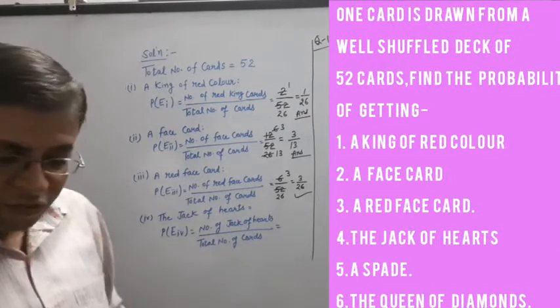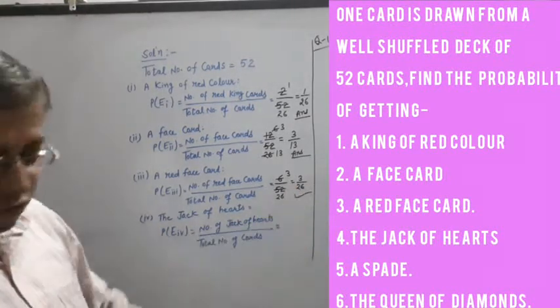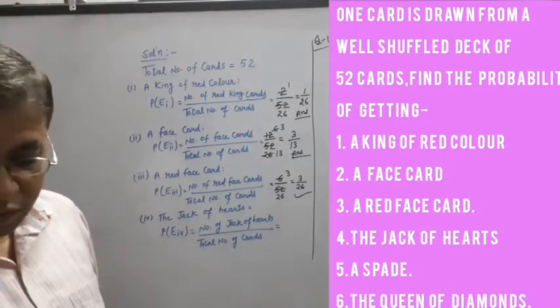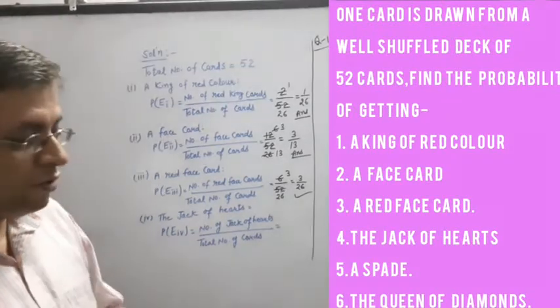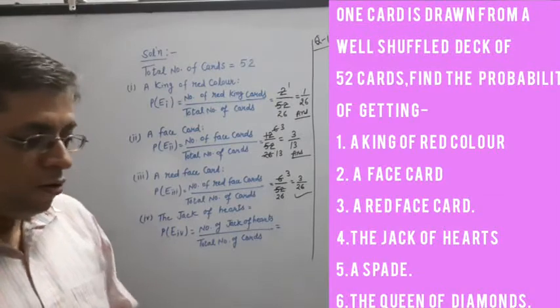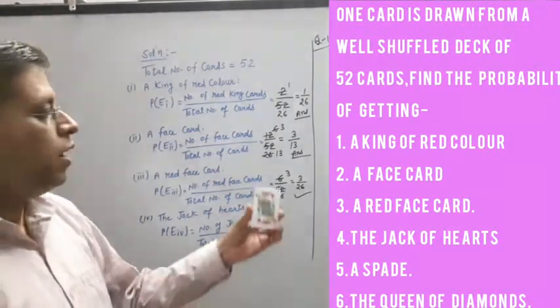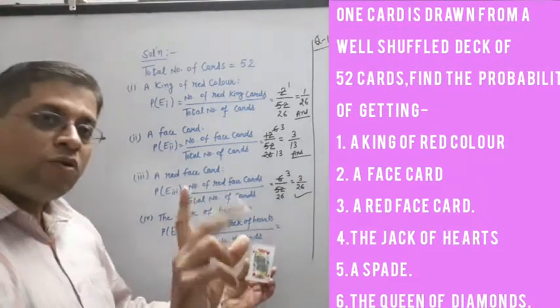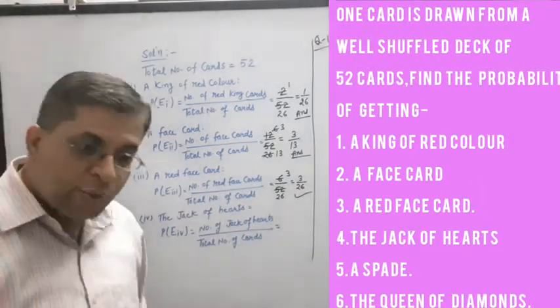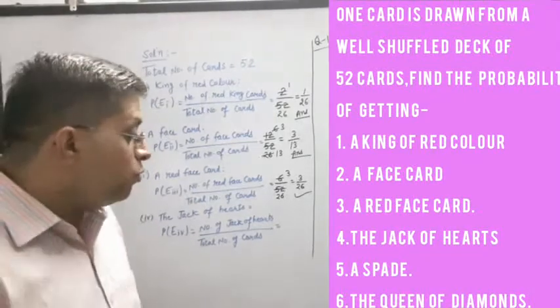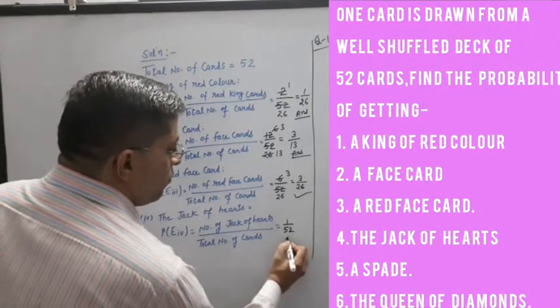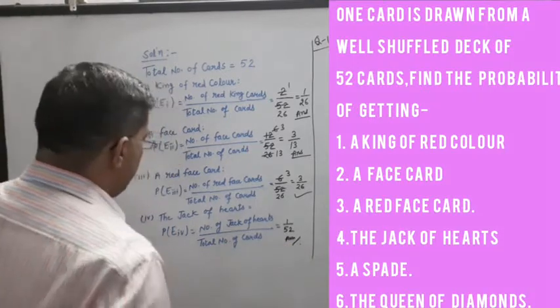Okay. Now next question is, you have to find Jack of Hearts. Just to see how many. Only one Jack of Heart is available here. Out of how many cards? 52 cards. Very good. So see here, 1 upon 52. This is your answer.